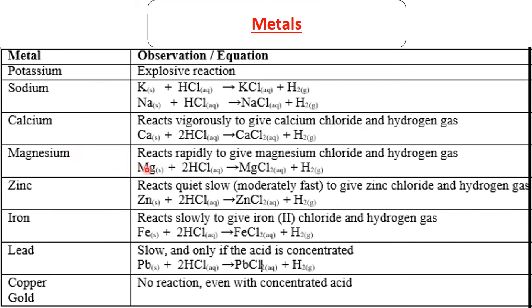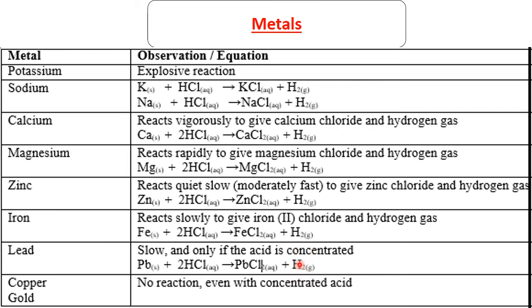Magnesium reacts rapidly. Zinc reacts quite slowly, we expect this since we are going down. Iron reacts slowly also. Then lead, slow and only if the acid is concentrated. Remember, lead is above hydrogen, so this one is able to react slowly, but only if the acid is concentrated. Then copper, gold, and maybe silver, no reaction even if the acid is concentrated.